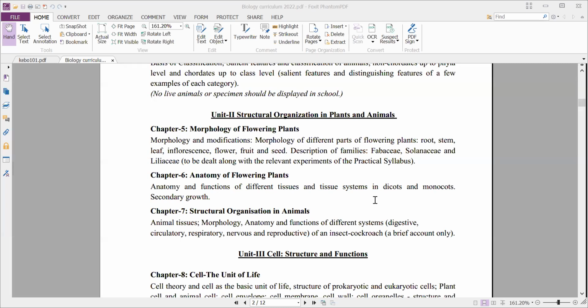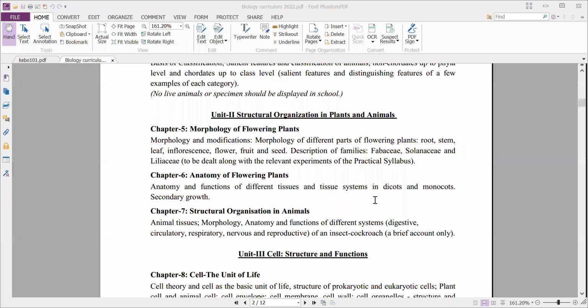Chapter 6, that is anatomy of flowering plants. Anatomy and functions of different tissues and the tissue systems in dicots and monocots. You already have studied tissues in 9th class. If you are in CBSE, you study in 9th class the different types of tissue: parenchyma, collenchyma, sclerenchyma, the simple permanent tissue, and complex permanent tissue like xylem and phloem.